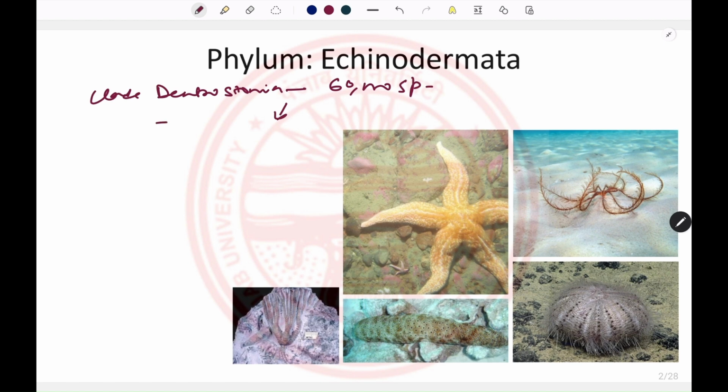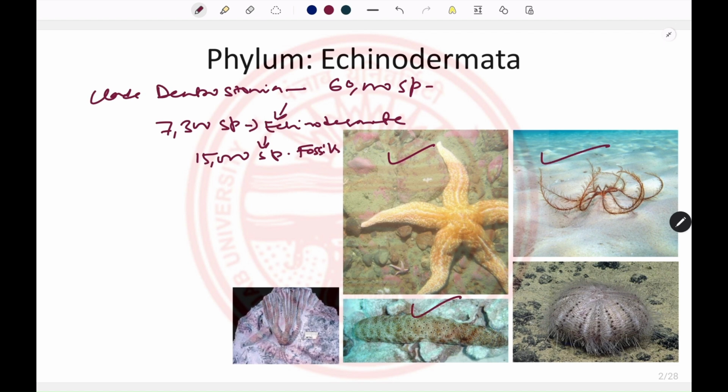Among them, about 7,300 species belong to the phylum Echinodermata. This phylum also includes about 15,000 species in the form of fossils, and includes organisms like the starfish, feather stars, sea cucumbers, sea urchins, and the fossilized forms of sea lilies.